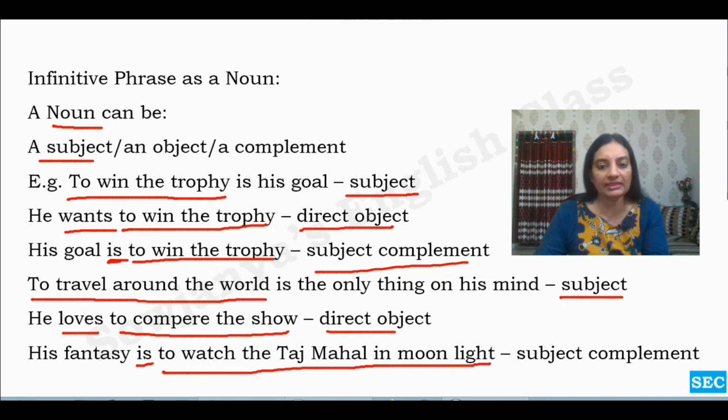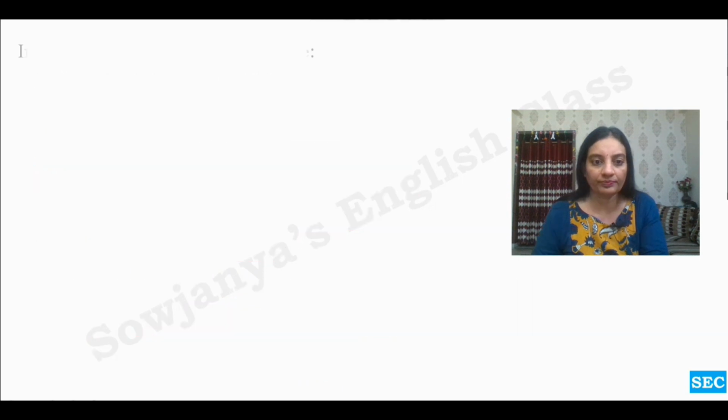Modifiers can be any length. We should not get confused and get carried away with the length of those phrases. We should have a good look at the function of that particular phrase. Then we will never go wrong. His fantasy is something. What is that? To watch the Taj Mahal in moonlight. So here it is acting as a subject complement. Hope it is clear so far.